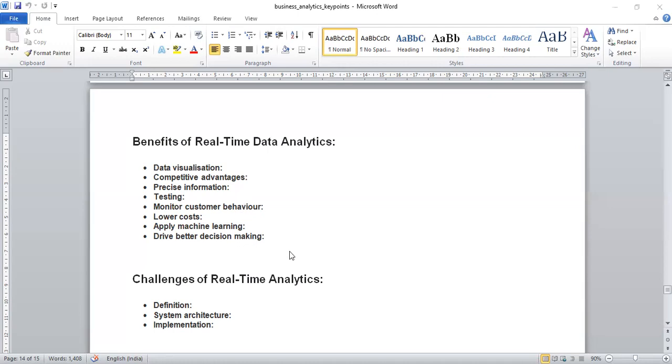Okay. So the benefits of real-time data analytics are data visualization, okay, competitive advantage, precise information testing, monitoring customer behavior, lower cost, applying machine learning, and driving better decision making. Okay.